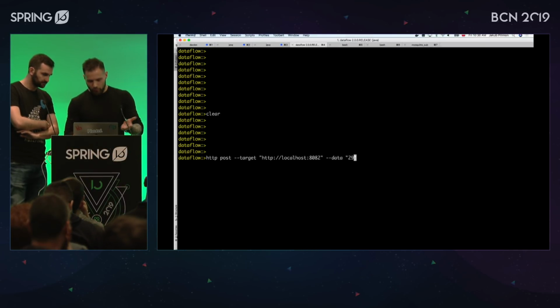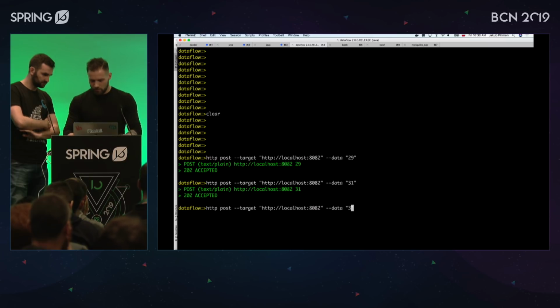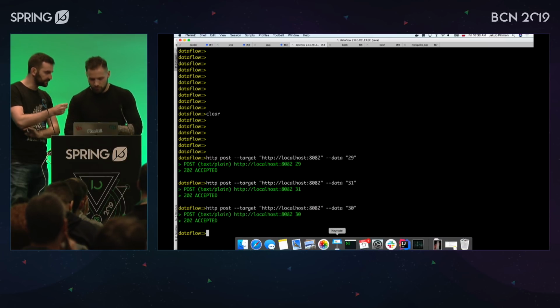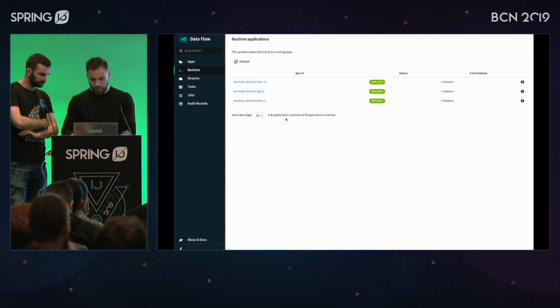So if we do an HTTP post to localhost 8082, 29, right? Okay, but where are the logs? Let's wait for it. Let's do the second one as well. 31. Okay. And 30. So we assume that we're going to see two entries in the logs. Yeah, 29 and 31, that's my understanding. So let's check where the logs are.